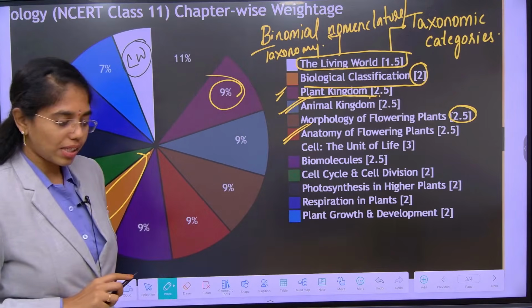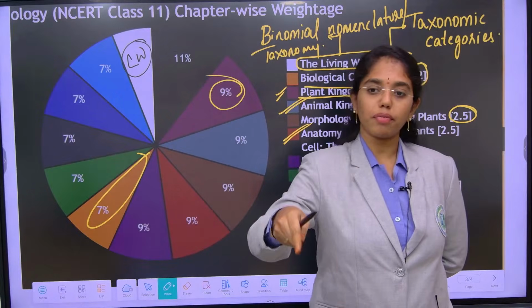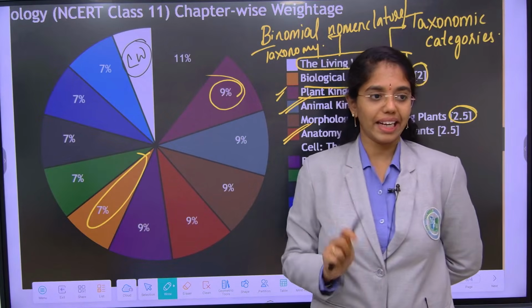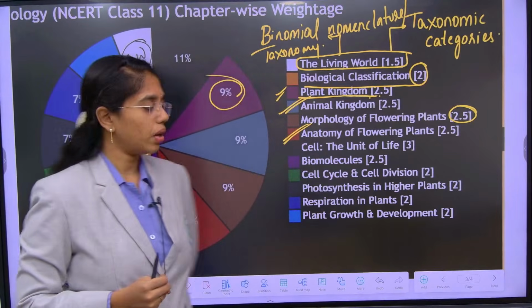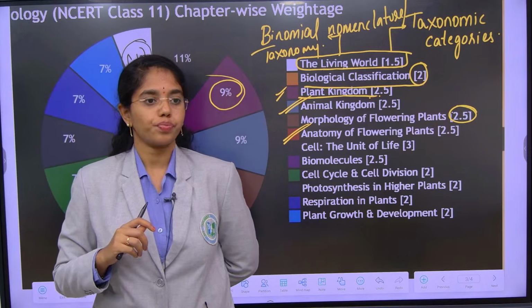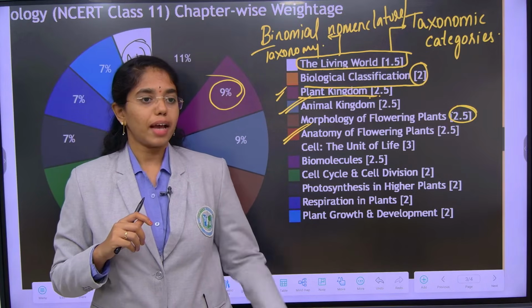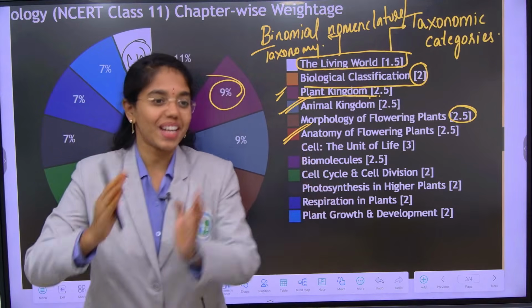The beauty of this chapter is that anatomy of flowering plants is important for IP, it is important for MCET, and it is important for NEET as well. Here also from this chapter you will get 2 to 3 questions, wherein you have to focus majorly on tissue systems. If you are beginners, then I will be starting from tissues, then tissue systems,